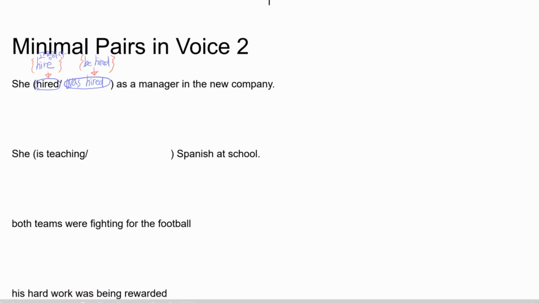And be hired means 고용되다. Right? So hired is the passive, past simple form of 고용하다. So 고용했다. Right? Do you see what happens here? Base form to past simple, and it's in active voice, right?